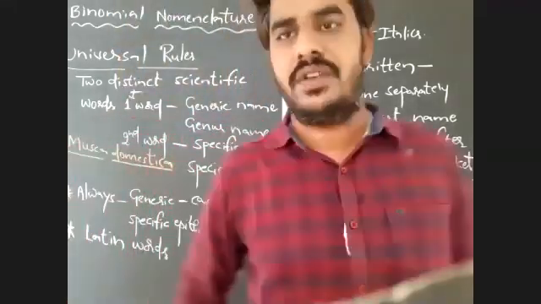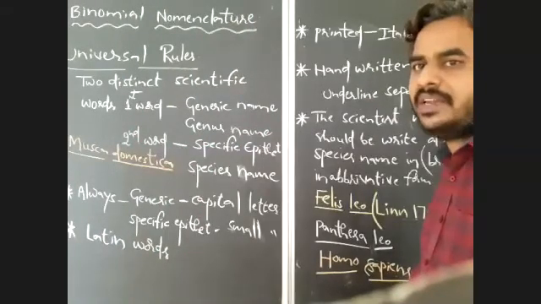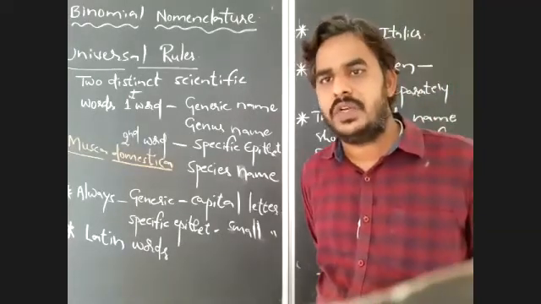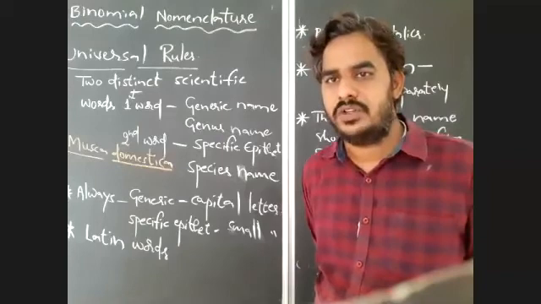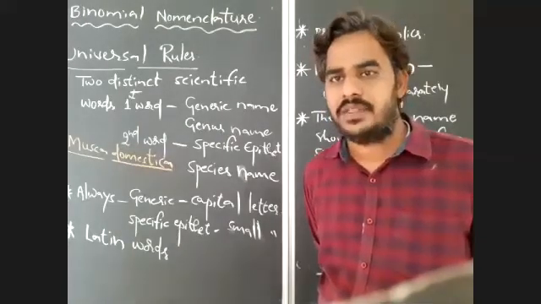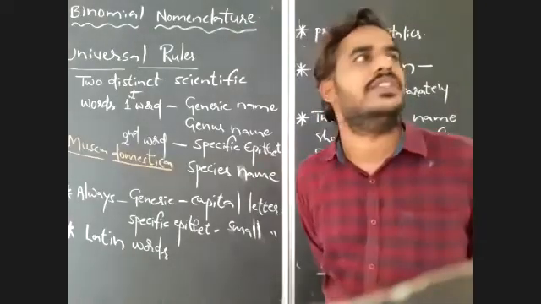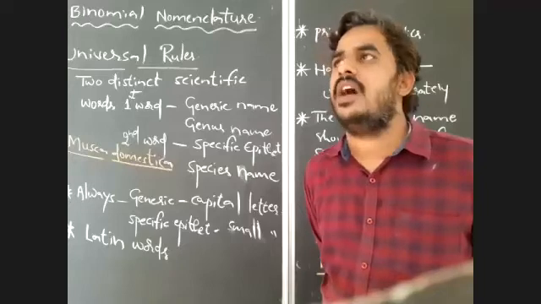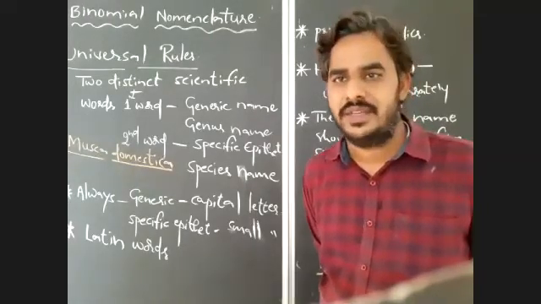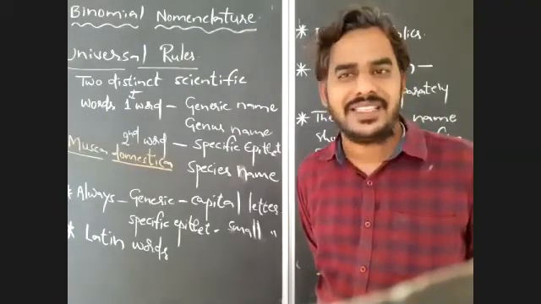Here you should try to write the scientific names or binomial names of all the animals and plants you can observe in your surroundings. That is the work you have to do. For example, in your house there are houseflies, wall lizards, cockroaches, and rats in some houses, not all.